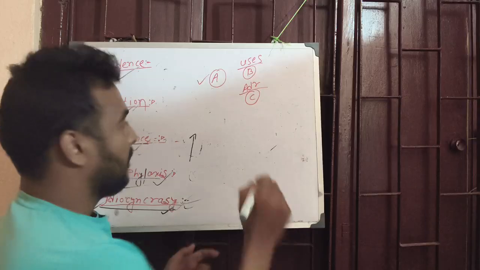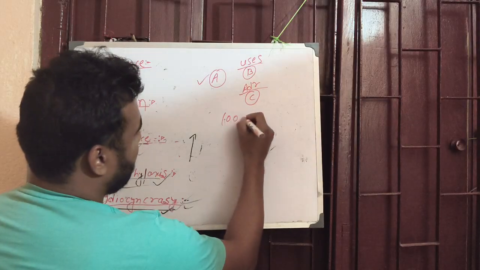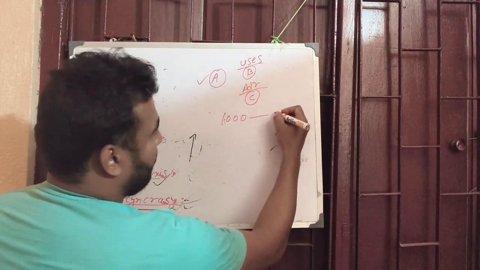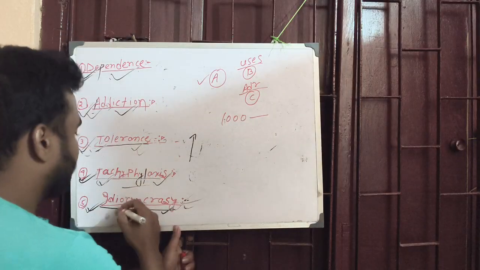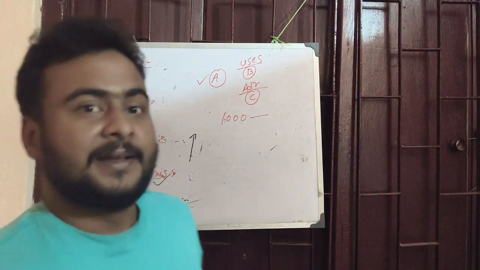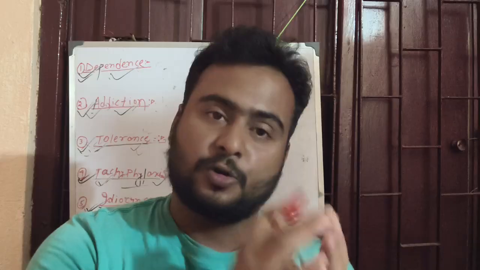And it's known that if you consider 1,000 people, all the people have the same kind of mechanism. But in the case of idiosyncrasy, for a few particular group or few people, there will be some different kind of adverse drug reaction.